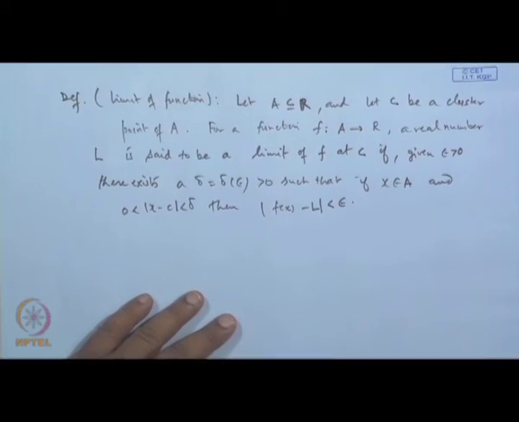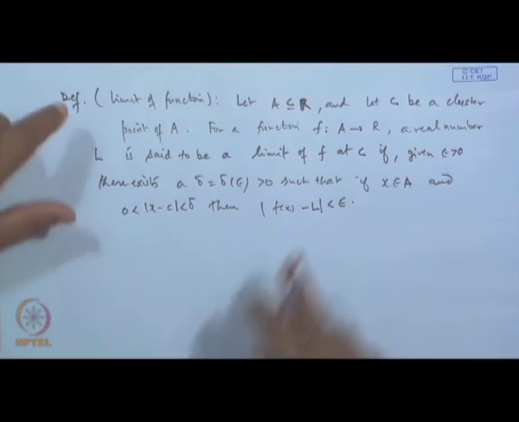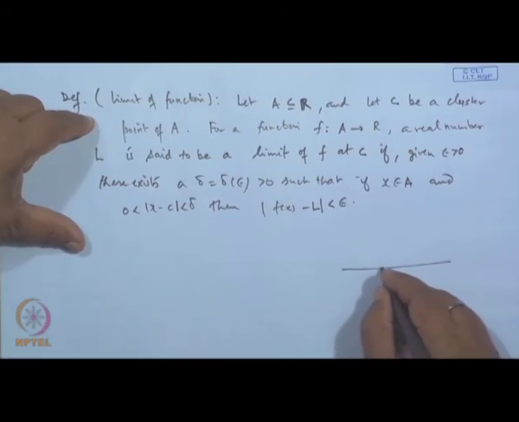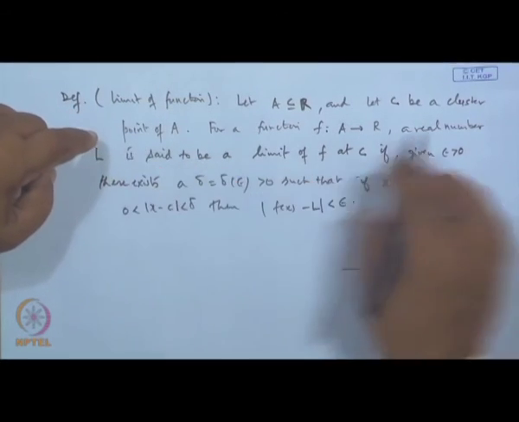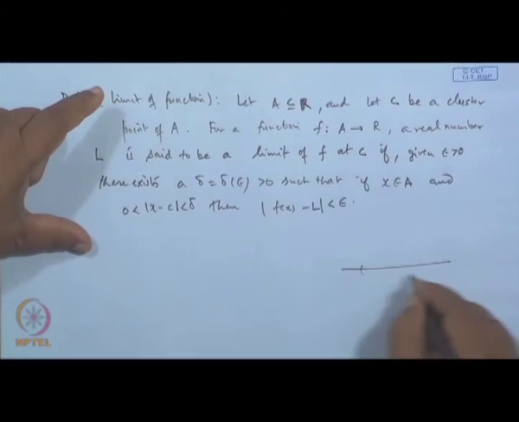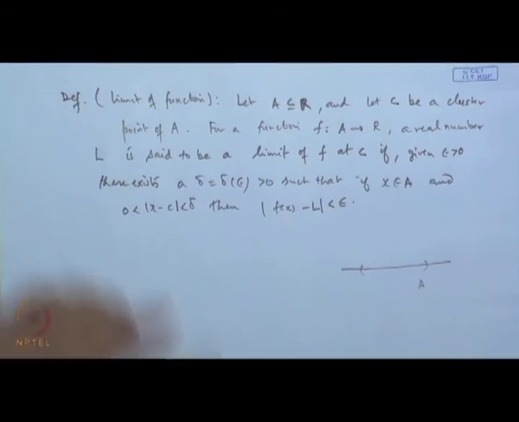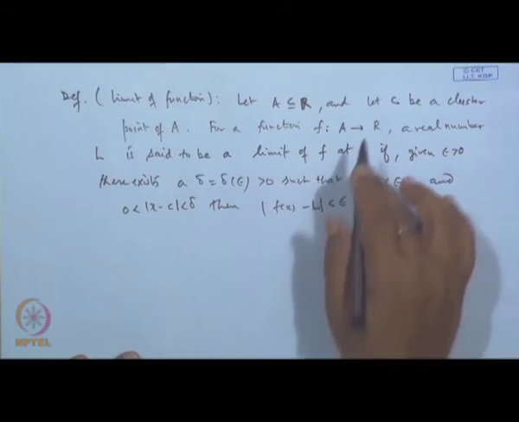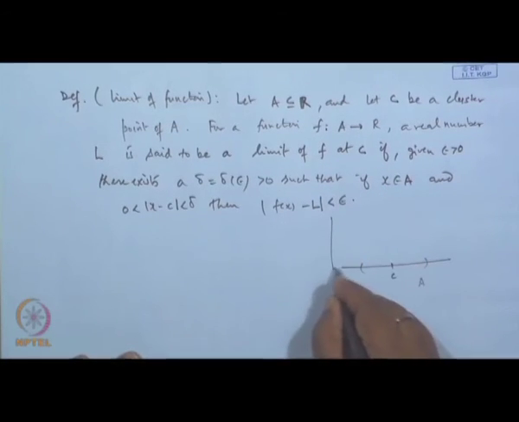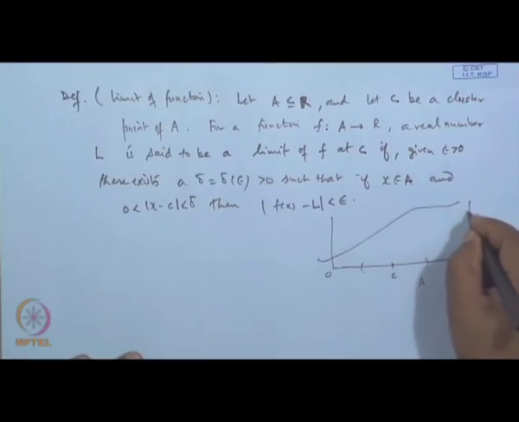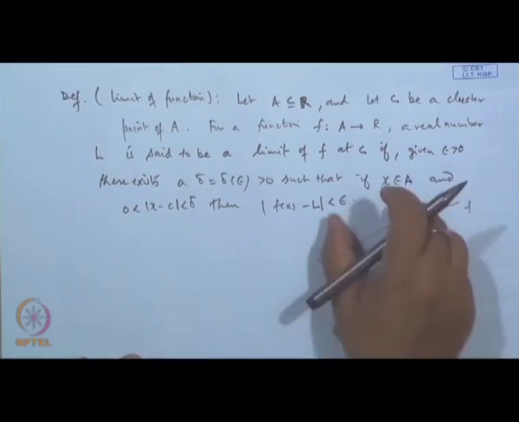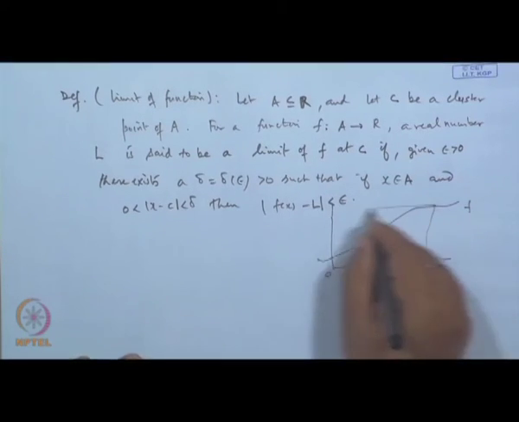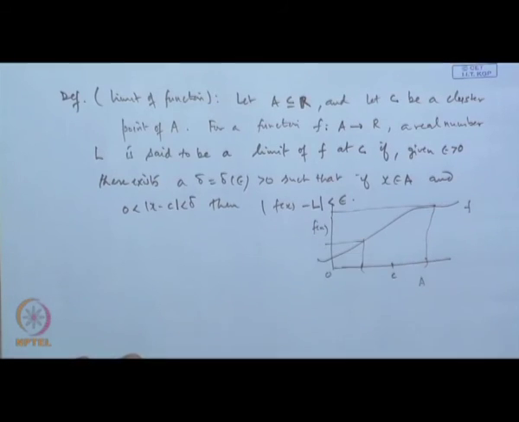So, what is the meaning of this? C is a cluster point of a set. Suppose this is the set A, and C is a cluster point for this set A. A function f is defined from A to R. So, this is our function f, which is defined from A to R. Suppose everywhere the function is defined. So, we get f x, the range of this.